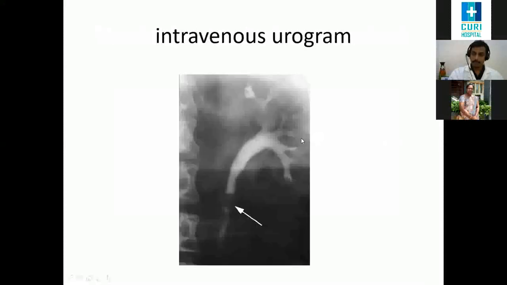There's another investigation called the intravenous urogram, where dye is injected, and you can see the dye coming out through the renal pelvis and getting obstructed here. This is the upper ureteric calculus.